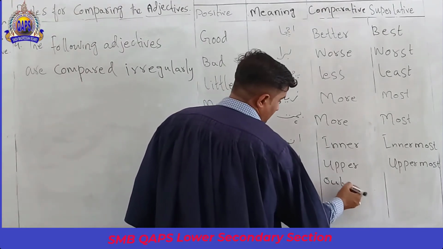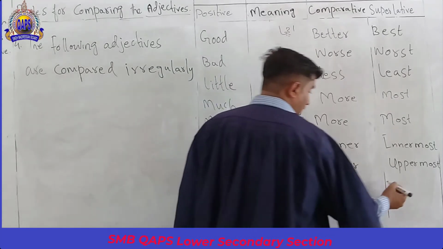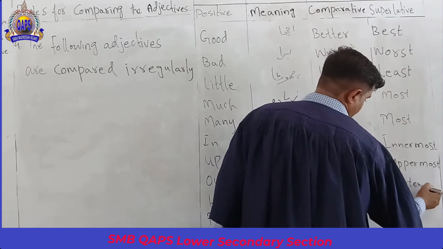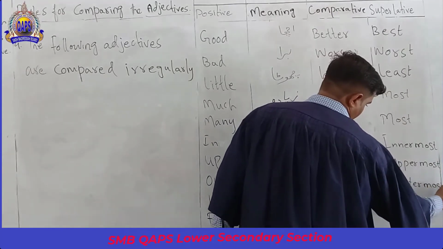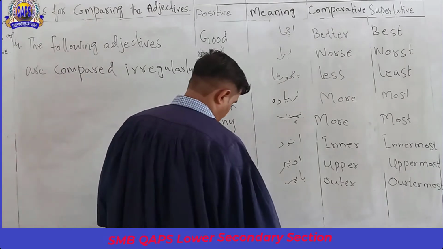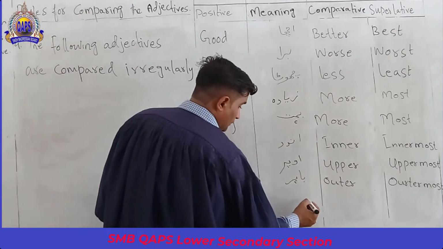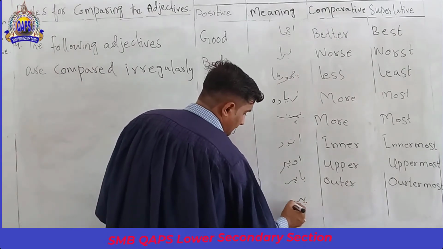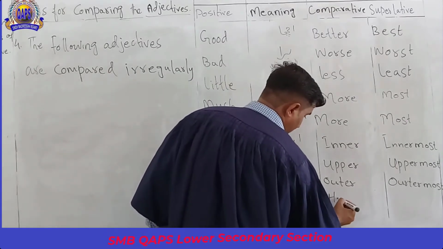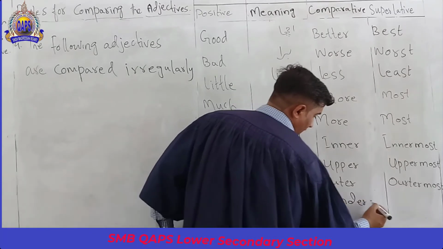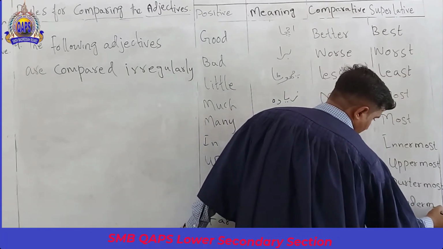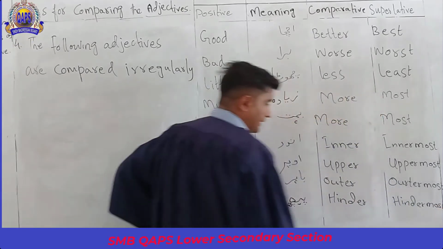Outer: its comparative is outer, and its superlative is outermost. Hind means behind. Hinder, and hindermost. The superlative is hindermost.